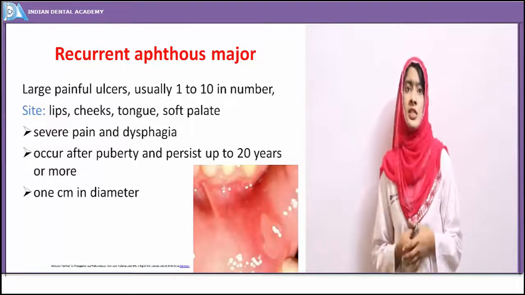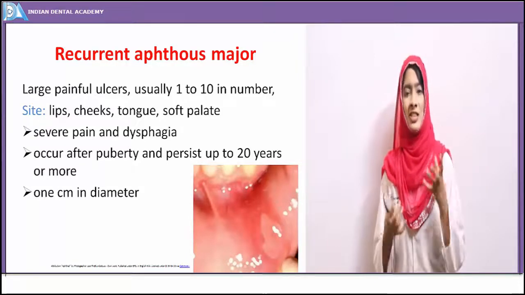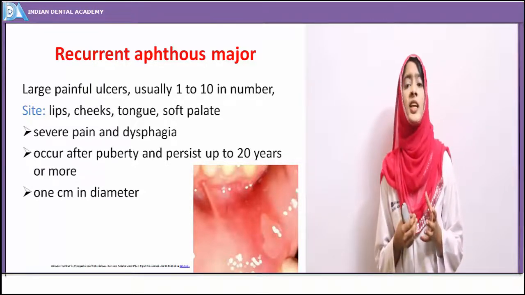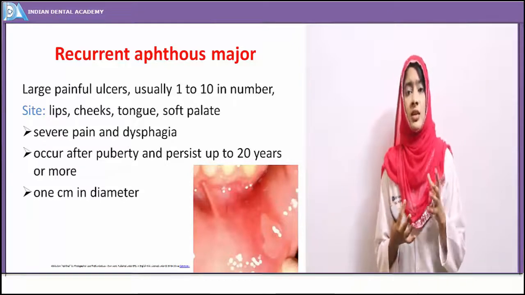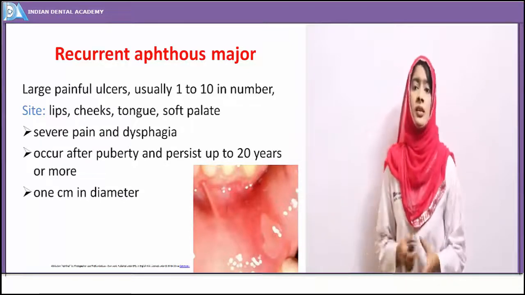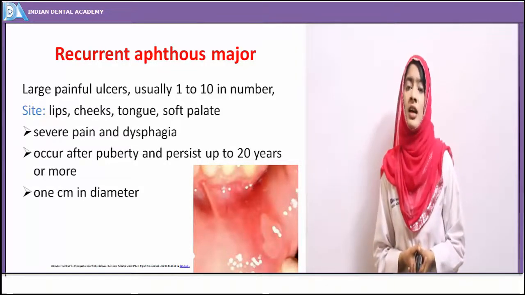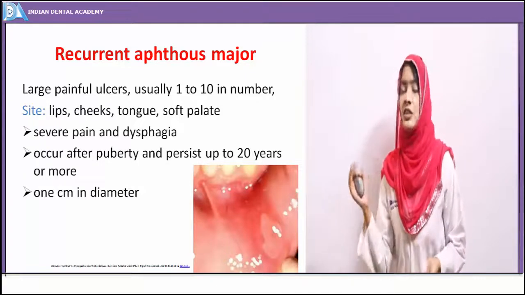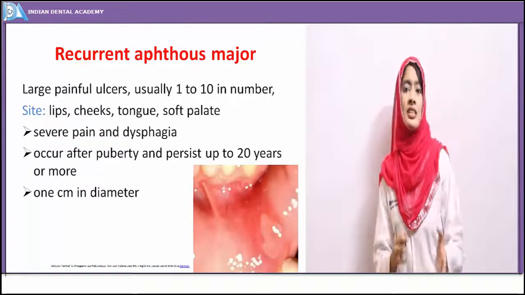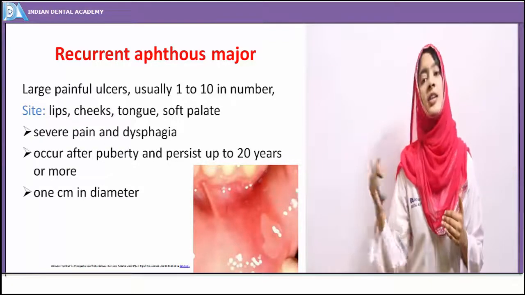And in the clinical presentation of recurrent aphthous major, the individual has a lot of pain, and he's having difficulty in mastication, chewing. The patient appears very irritated. Most commonly, recurrent aphthous major is seen after puberty, that is after about 12 years. And these ulcers persist for a decade, about 20 years or more.